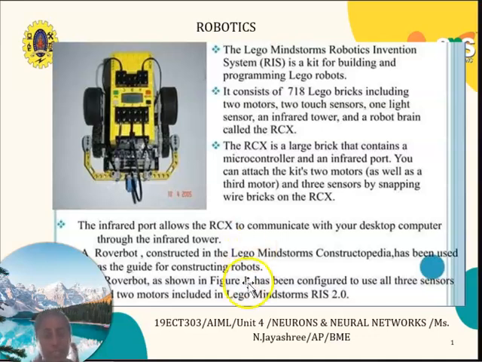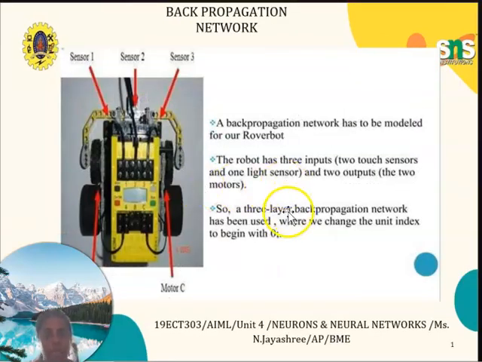A rover bot constructed in the Lego Mindstorms Constructopedia has been used as a guide for constructing robots. Backpropagation networks. A backpropagation network has to be modeled for our rover bot. The robot has 3 inputs and 2 outputs. A 3-layer backpropagation network has been used where we change the unit index to begin with 0.